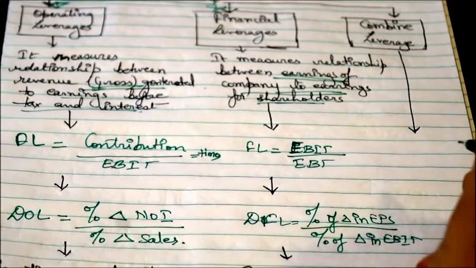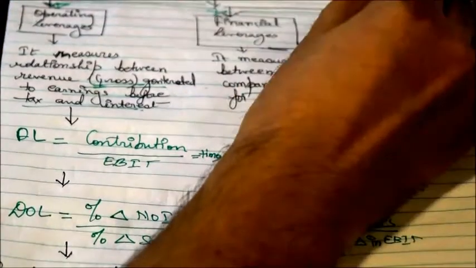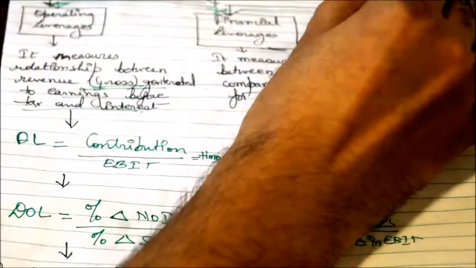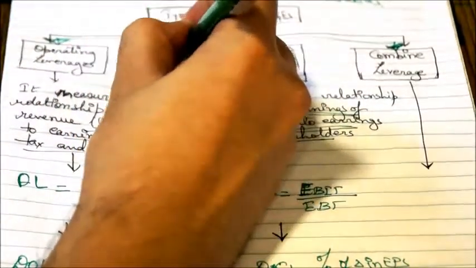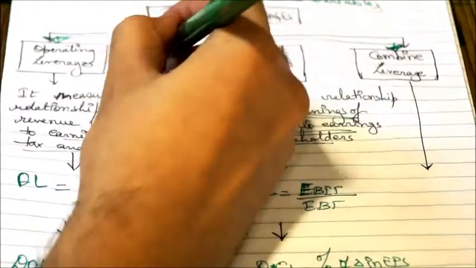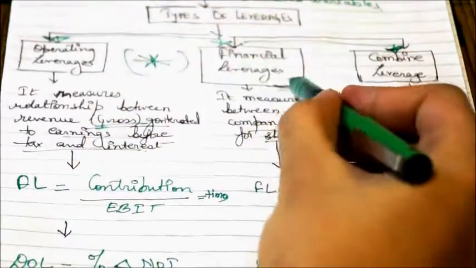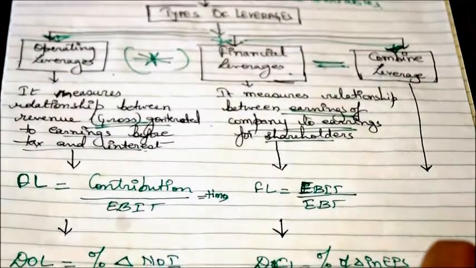So the last leverage is your combined leverage. Like the name says, it is the combined advantage which a company faces, which can be calculated as operating leverage multiplied with your financial leverage.